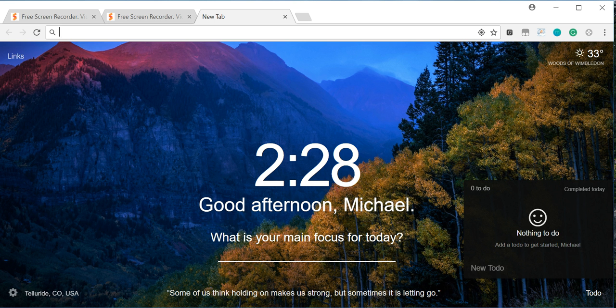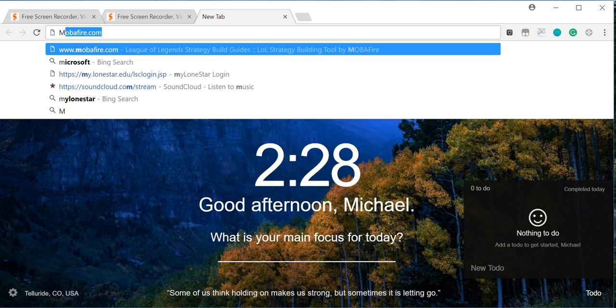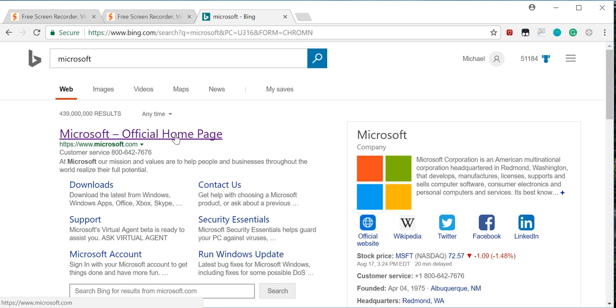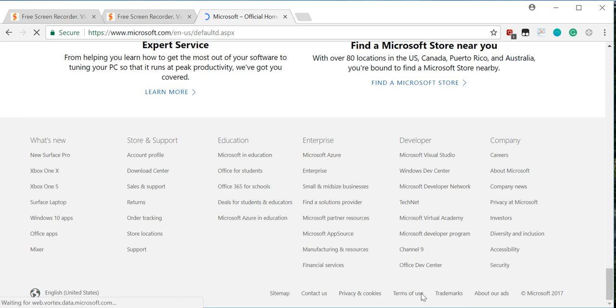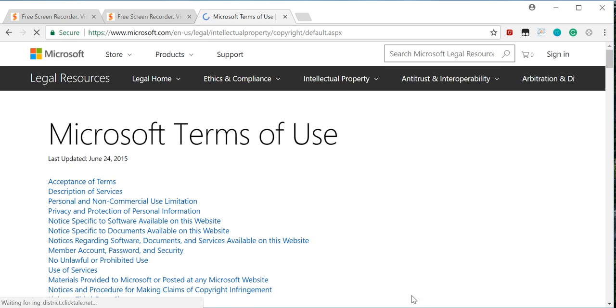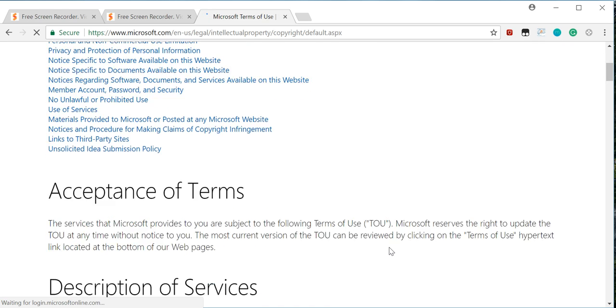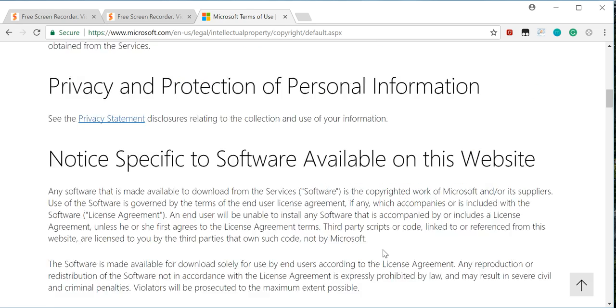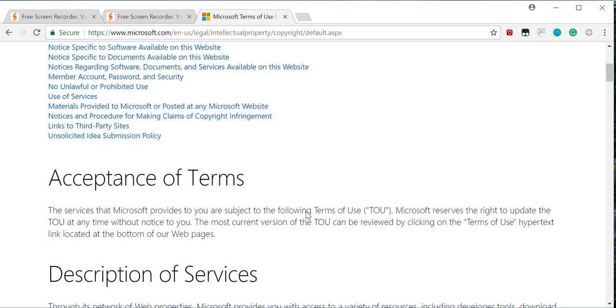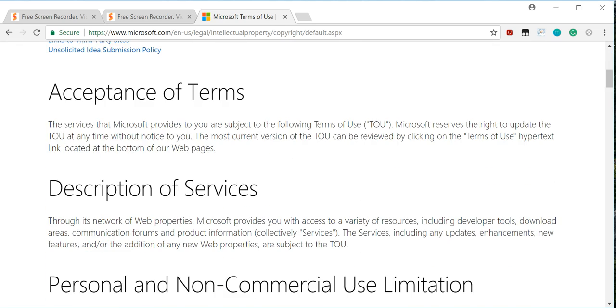Hello. I'm going to read the Microsoft Terms of Use. I will admit I haven't done this before, not for Microsoft, so let's start reading these first.